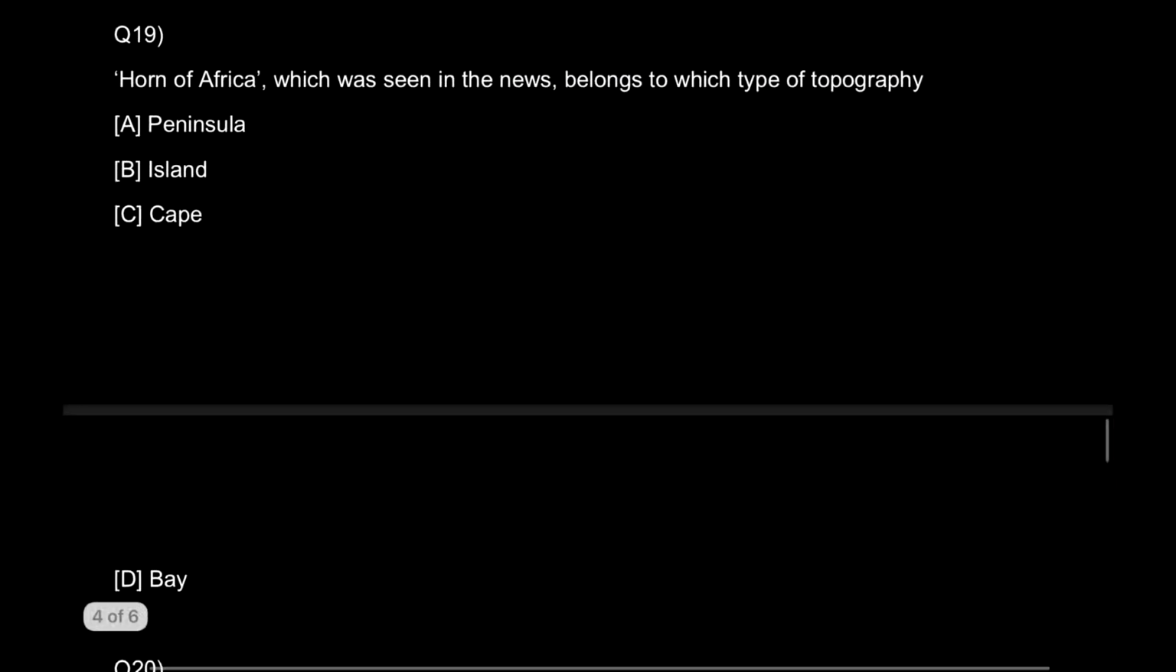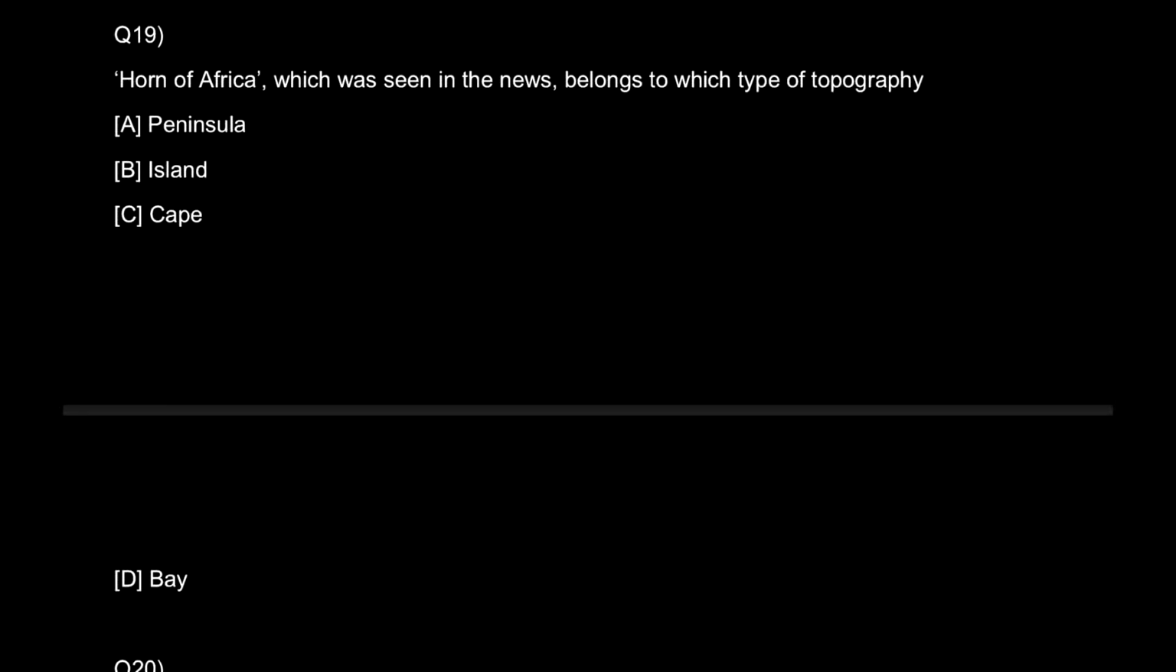Question number 19, guys, here are your options in the question. Try to think on your own. Well, this is a very cultural question, and geographical as well. The Horn of Africa, which was seen in the news, belongs to which type of topography: whether it's a peninsula, island, cape, or bay? So the answer to this question would be it is a pure peninsula.